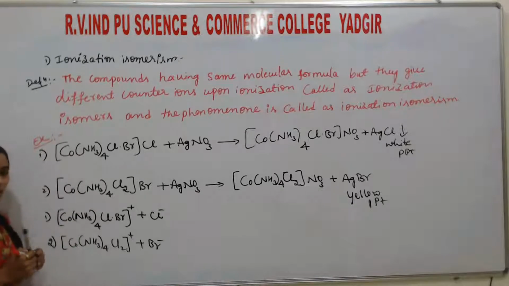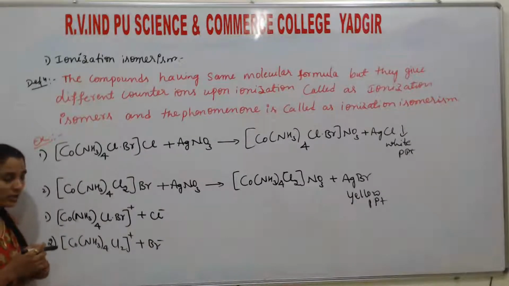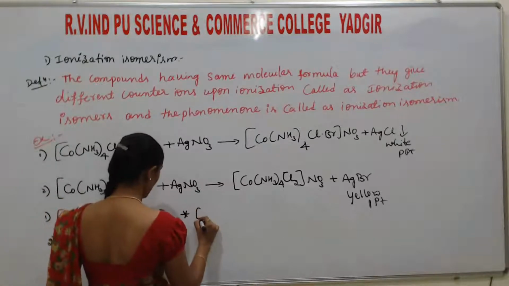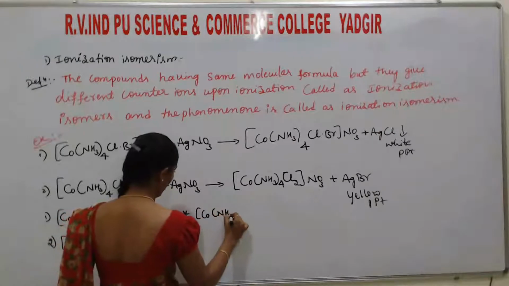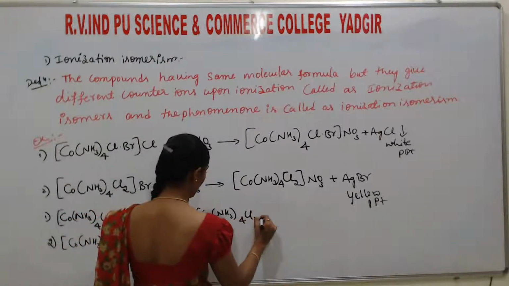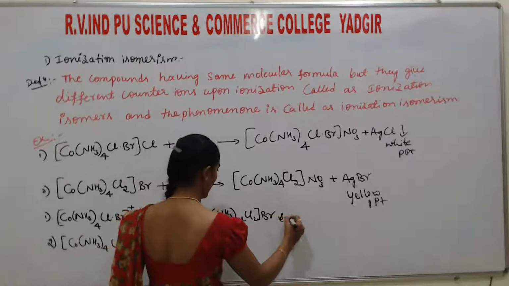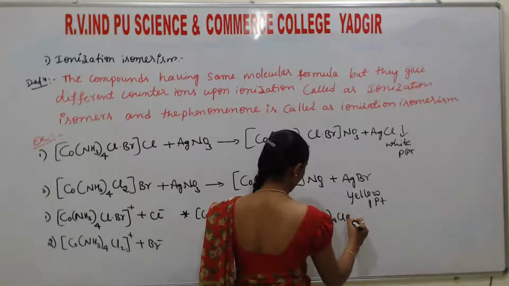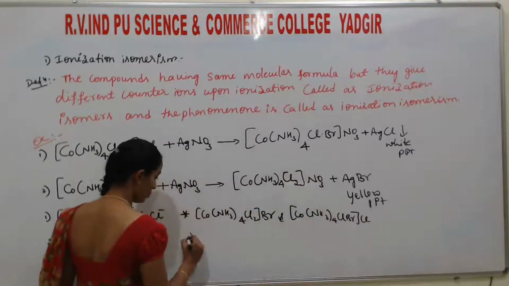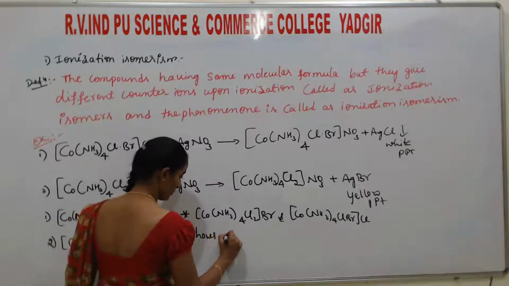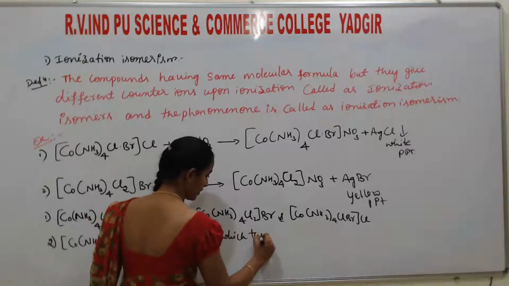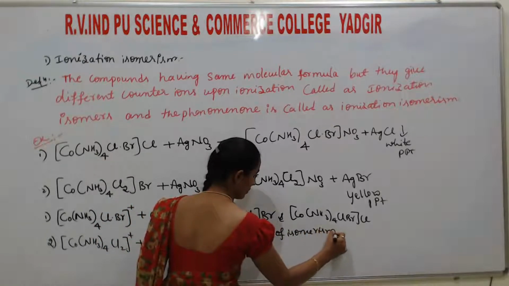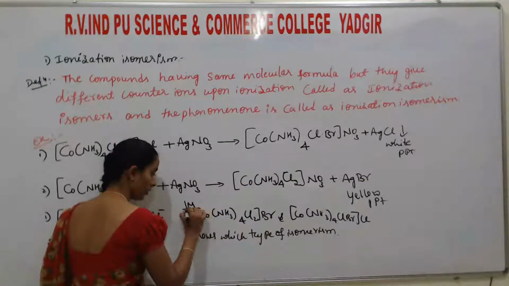You may take it. Okay, but in the examination, the last students directly write it. So how will the question be asked? [Co(NH3)4Cl2]Br and [Co(NH3)4ClBr]Cl show which type of isomerism, important for 1 mark.